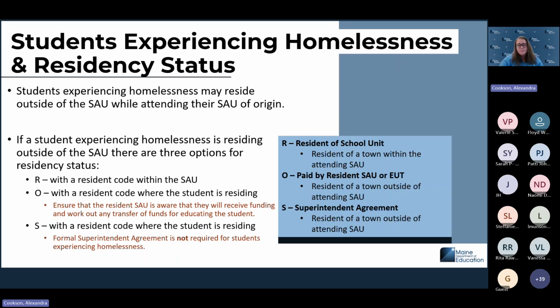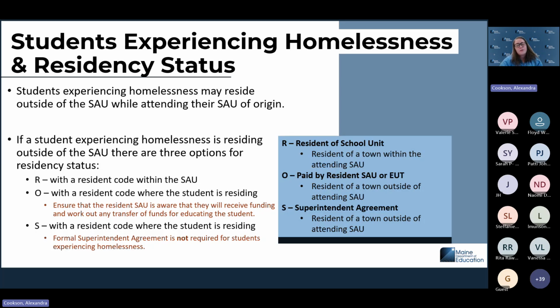The next option is that if you want to track where the student is truly residing, you are welcome to do that. And you can code them with a paid by resident SAU or EUT. However, keep in mind that that funding is going to go to the other school district. So you would need to make sure that the resident SAU, the other district where the student is living, is aware that funding is going to them, and that you would like an agreement in place to make sure that you're getting funded for educating that student. That one can be a little bit tricky, so just keep that in mind when you're using that code for those students.